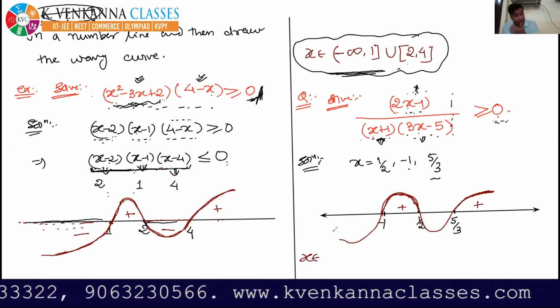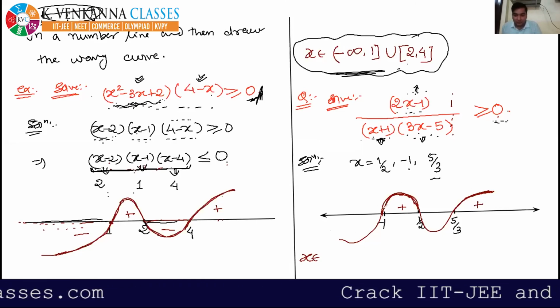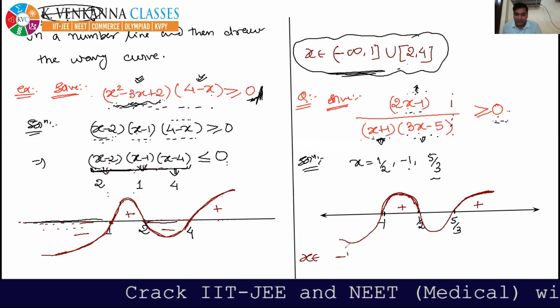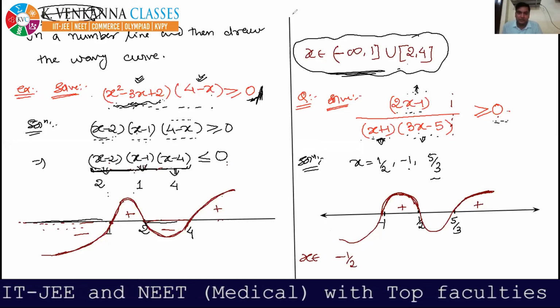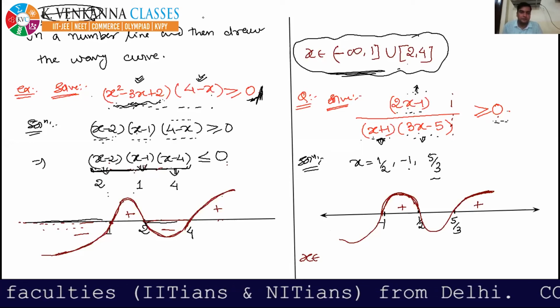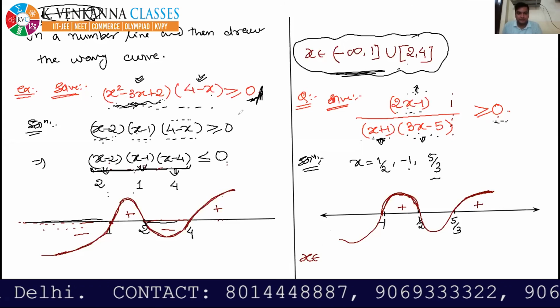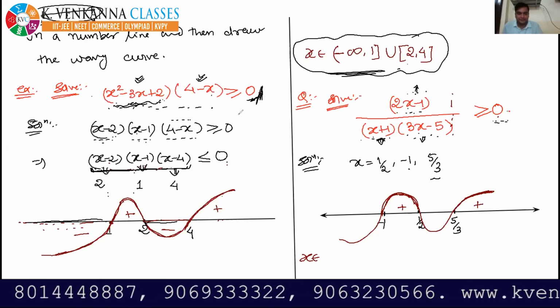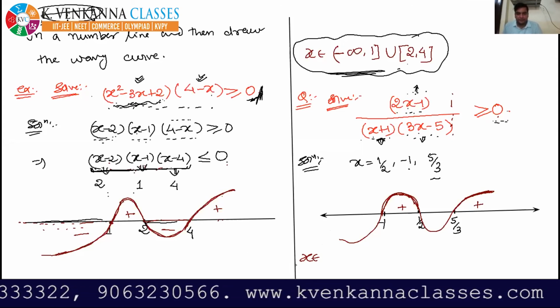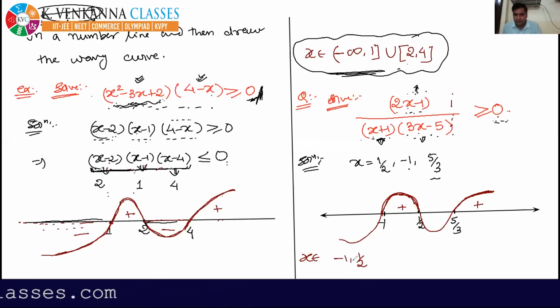Now see, everyone please focus here. Important. -1 to half. I will write first -1 to half.